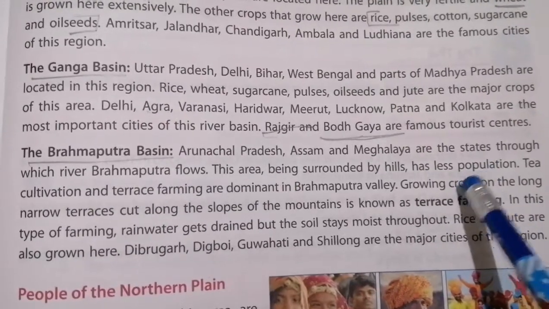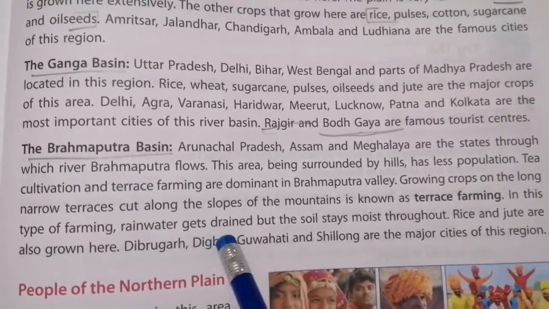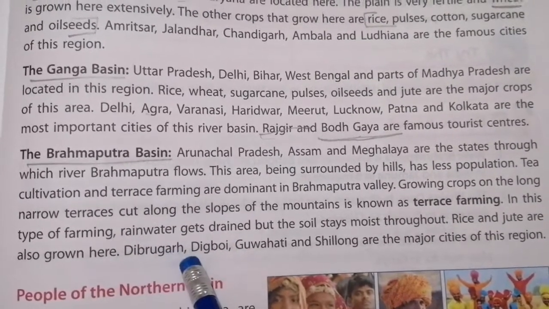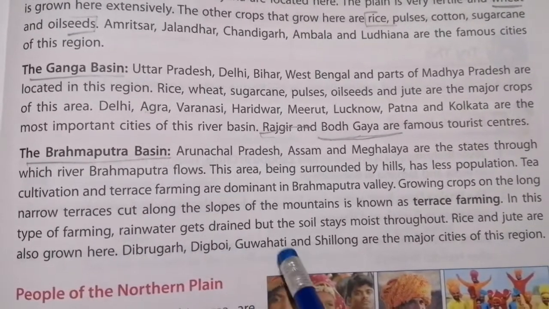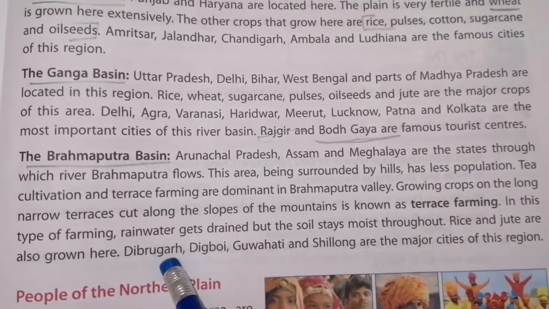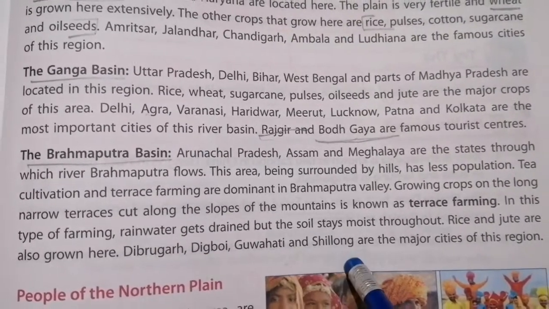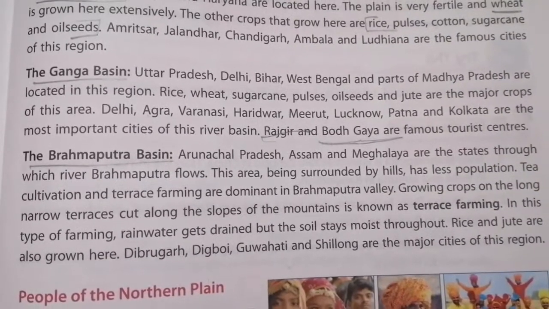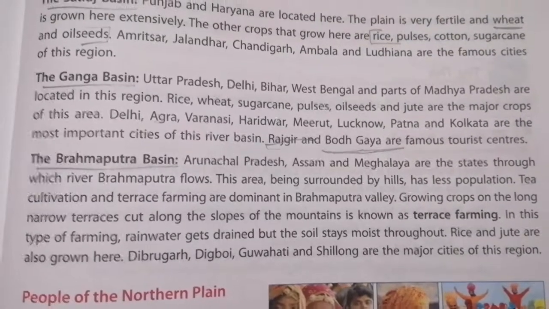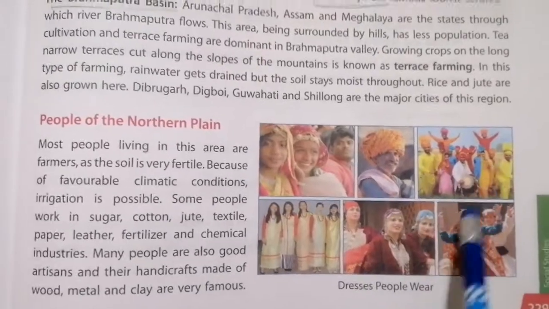So apart from tea, what is the other crop? Rice and jute. Which are the major cities? Dibrugarh, Digboi, Guwahati and Shillong are the major cities. Is it clear? Now we shall see about the people of the Northern Plain.